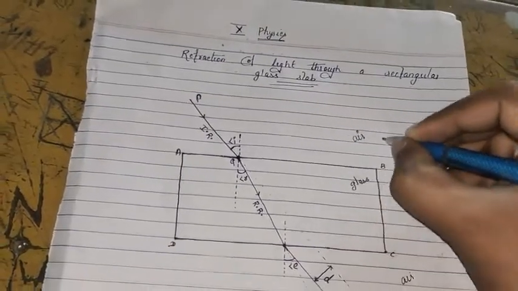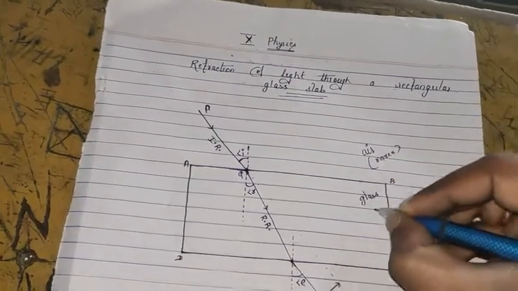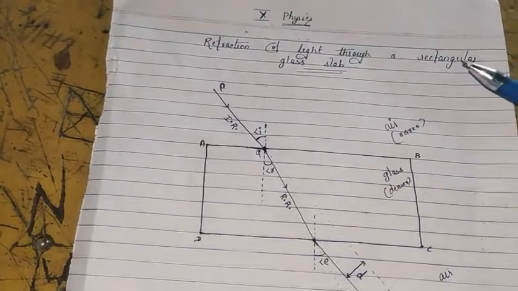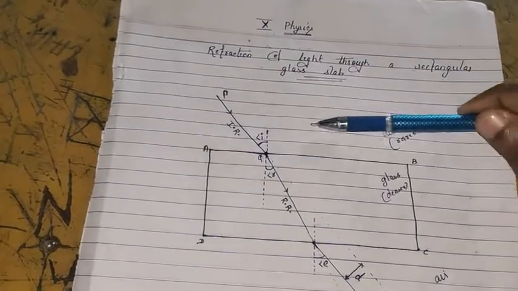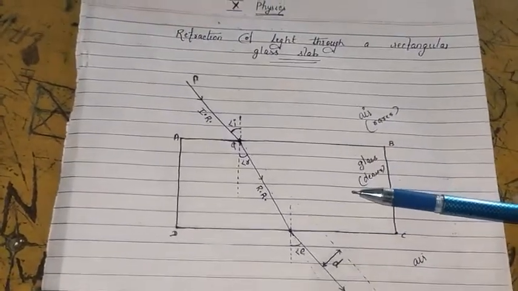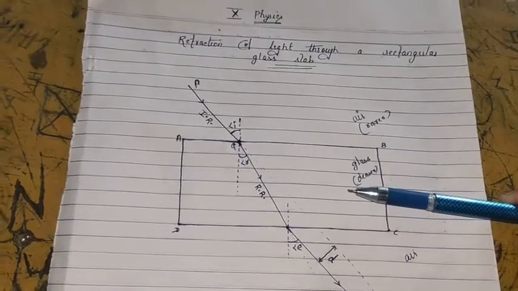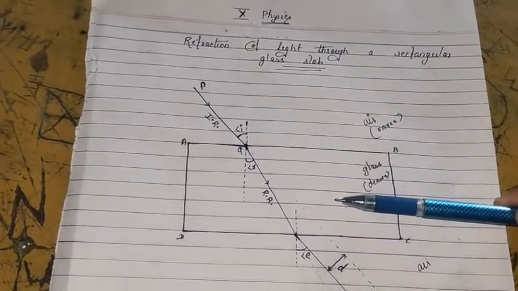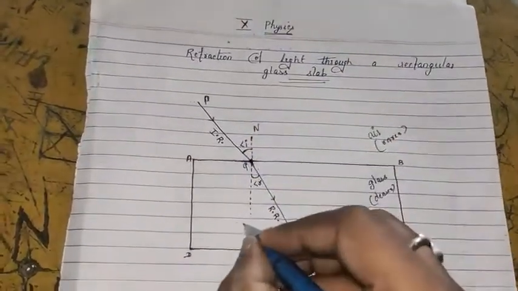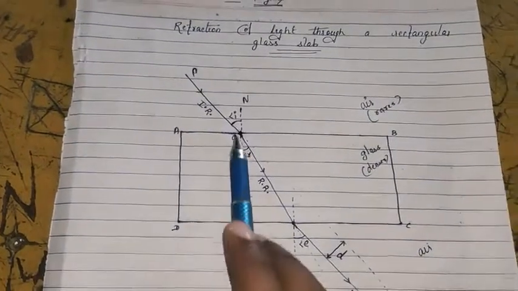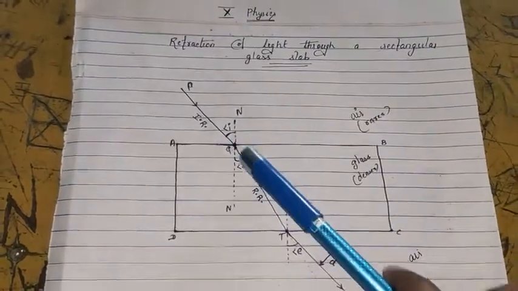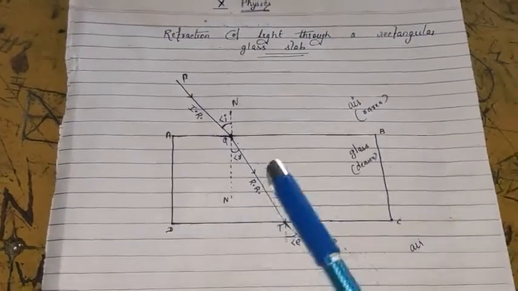Medium is changed. Air is always a rarer medium, then glass will be a denser medium. Means the light is moving from air to glass, that is from rarer to denser. And the rule says that when a ray of light is moving from rarer to denser medium, it bends towards the normal. So this is the normal. Suppose we name it N dash. This is the normal at the point of incidence Q. And this ray QT is the refracted ray, because this ray bends towards the normal.